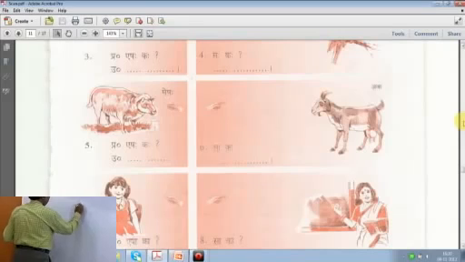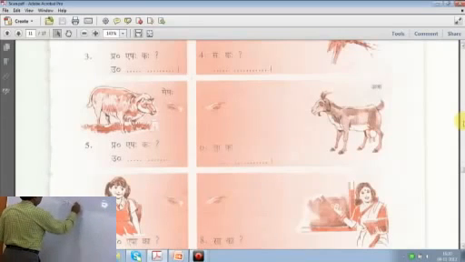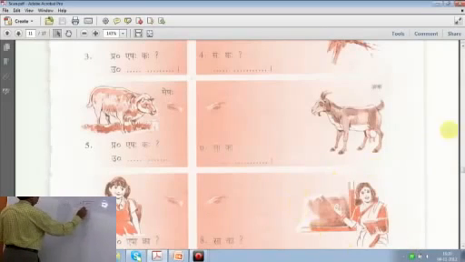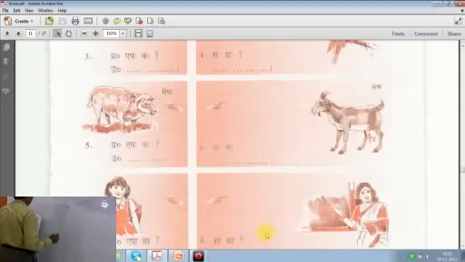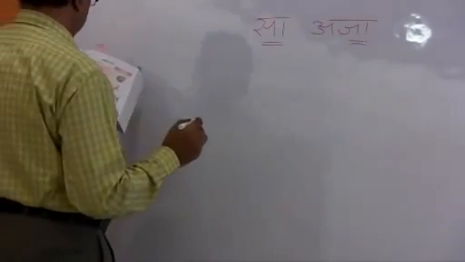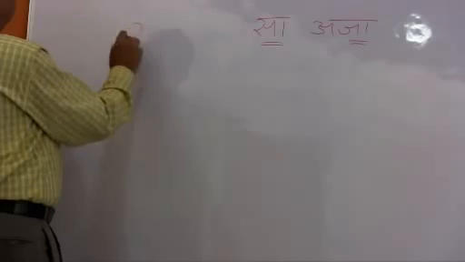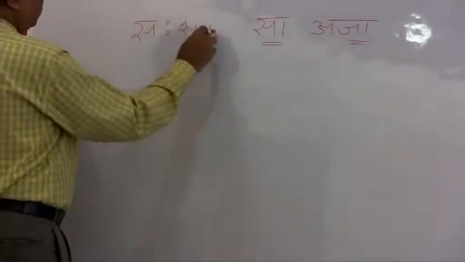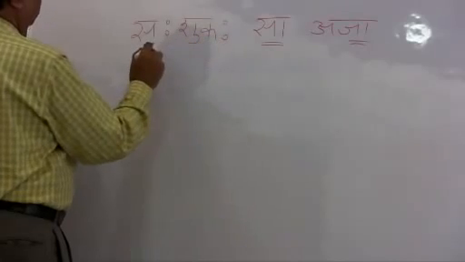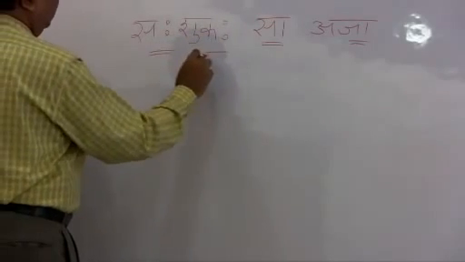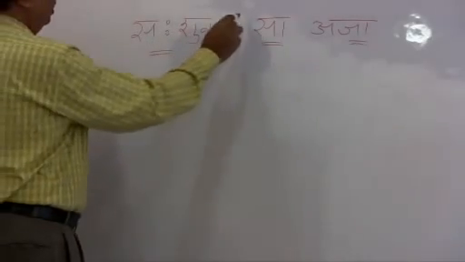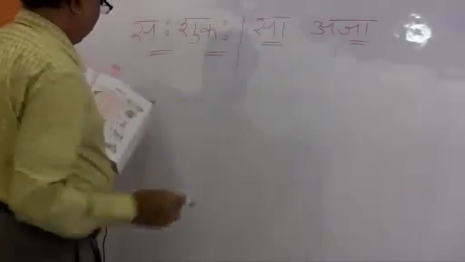See Sa Aja. How is it going? Aja, Sa Dirga. So this is how. For example, in the case of Shukaha, we said Saha Shukaha. See here, the agreement in the gender. Saha Shukaha. Sa Aja.